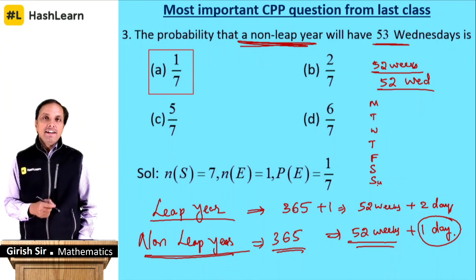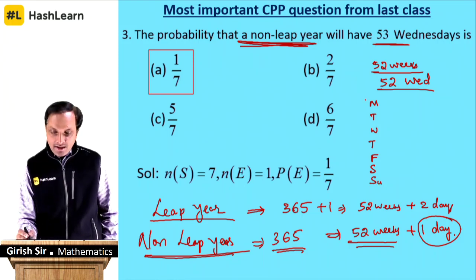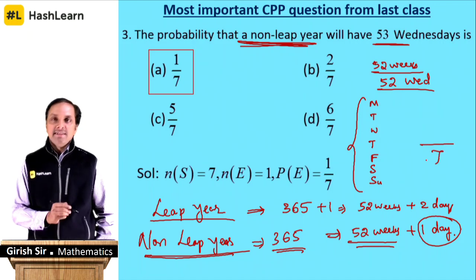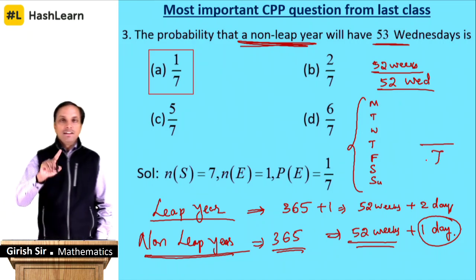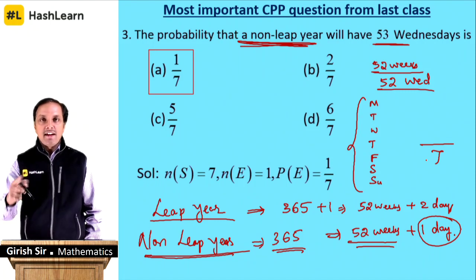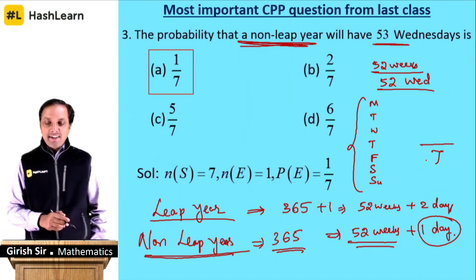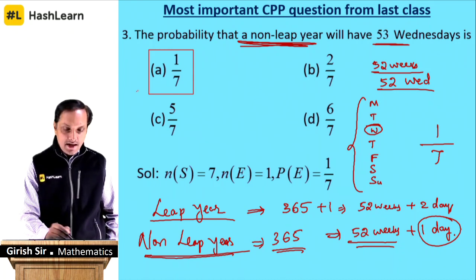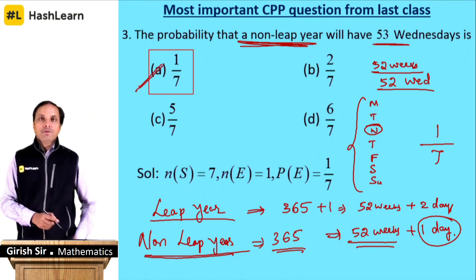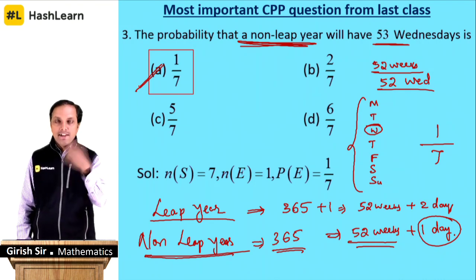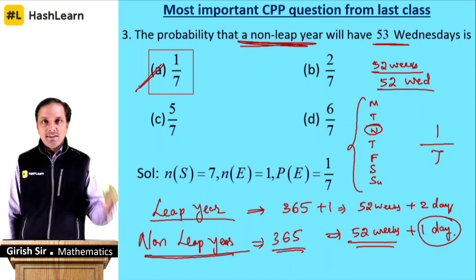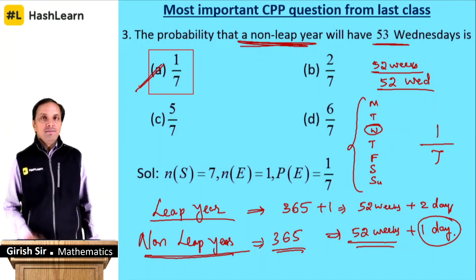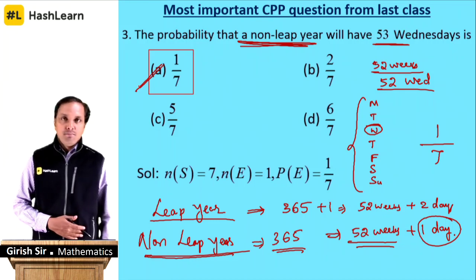The one extra day that is coming can be any one of them. That is, your sample space is 7 possibilities: Monday, Tuesday, Wednesday, Thursday, Friday, Saturday and Sunday. What is the probability that it is a Wednesday? Wednesday is 1, so it is 1 out of 7 is the answer, which is option A. So 52 Wednesdays we have got already. That one extra day is Wednesday out of all the possibilities, that is 7 possibilities, Monday to Sunday.